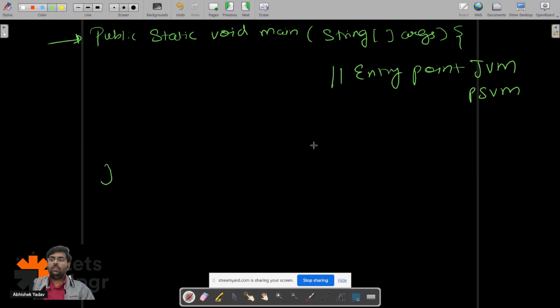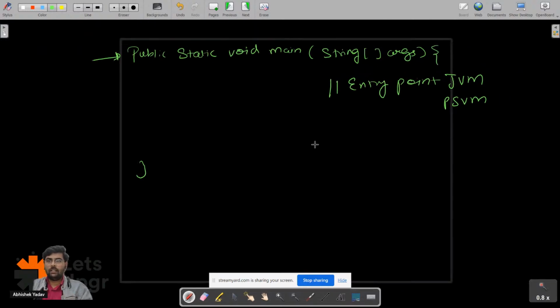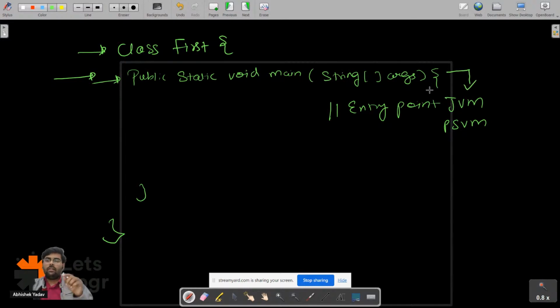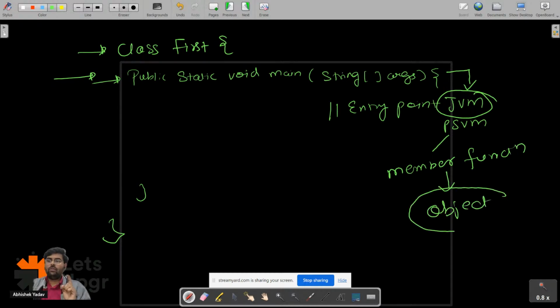And you are saying one more thing here. This public static void main will be inside a class, that is the first class you are creating. Let's assume the name of the class is First. So you have the class, and inside this class you have the function, that is your member function, public static void main, and the execution of the program will start from public static void main. But you are saying that in order to access the member function, you have to create an object.